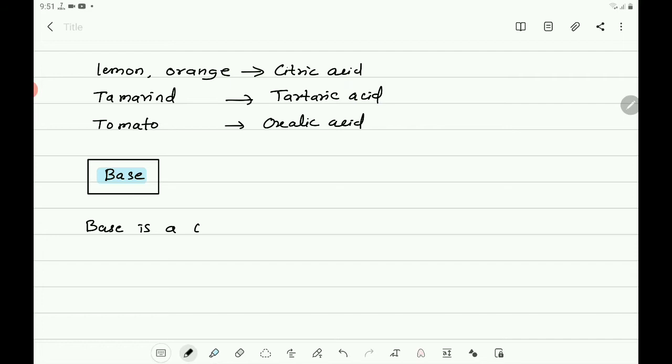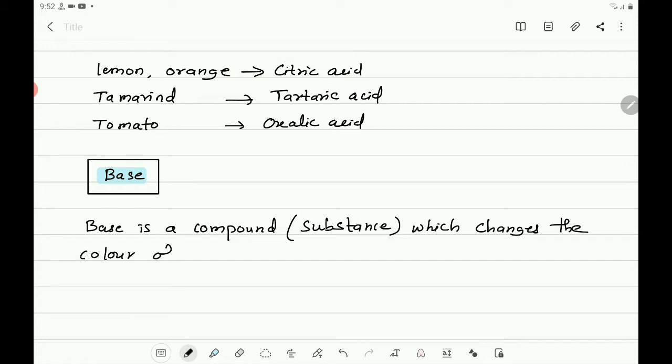Base is a compound or substance which changes the color of red litmus to blue.